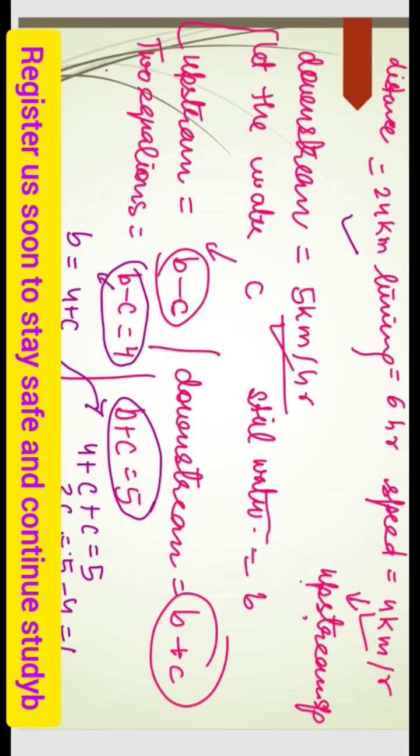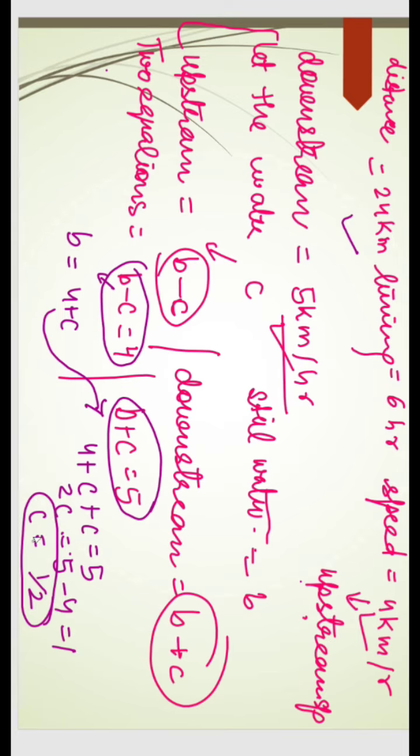So c is equal to 1 by 2. Now using this c equal to 1 by 2 here, what will I get? B is equal to 4 plus 1 by 2. What will be my answer? Tell me.